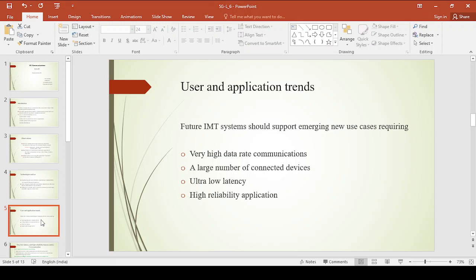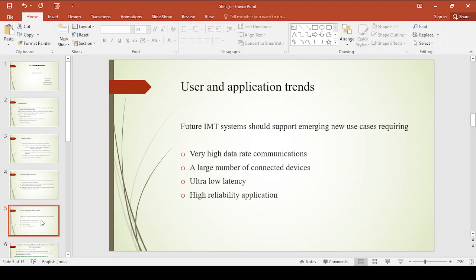and 7th generation system in 2040. Now this coming future IMT system should support a very high data rate. As you go from one generation to the other generation, the other generation should provide a very high data rate if you compare with the previous generation system. And also there will be a large number of connected devices increase. There you can observe an increase in the large number of connected devices, right?